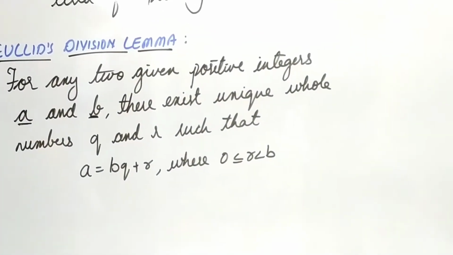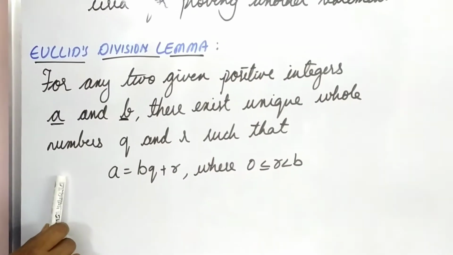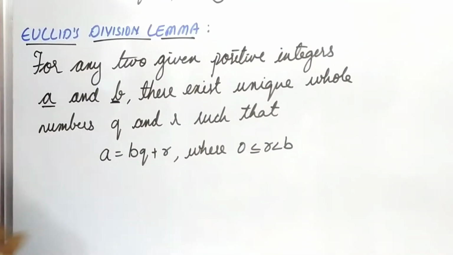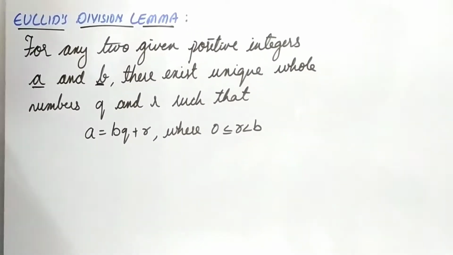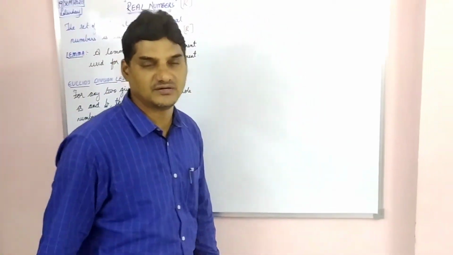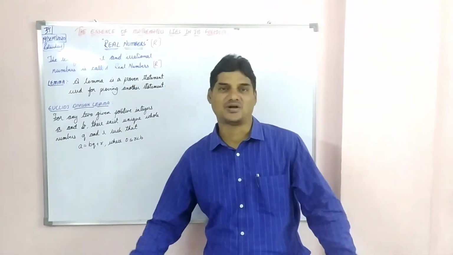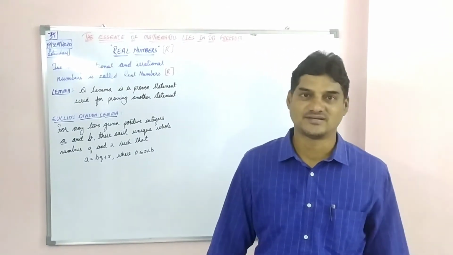I repeat, for any two given positive integers a and b, there exist unique whole numbers q and r such that a is equal to bq plus r, where 0 is less than or equal to r is less than b. Sir, what is this? You have read it three times. Relax, students.